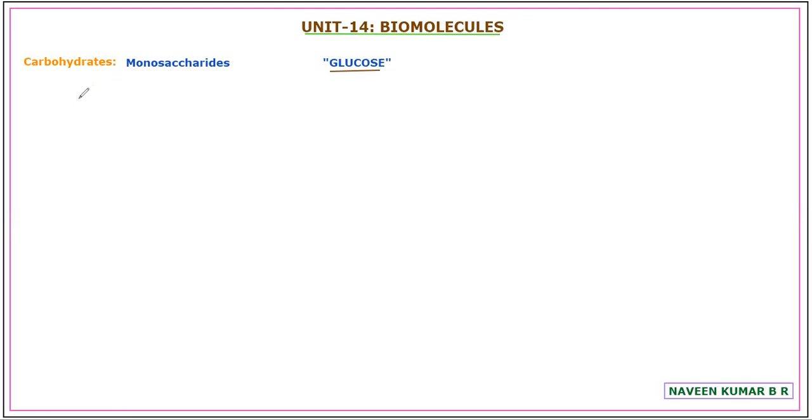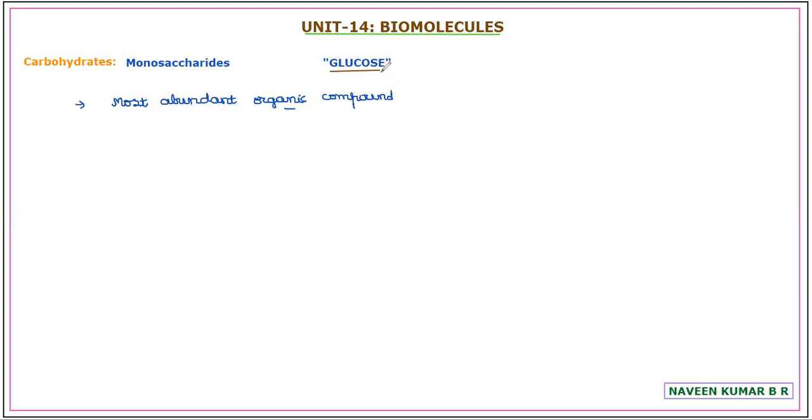Glucose is assumed to be the most abundant organic compound on the earth, as it is the building unit of starch, which is a reserve homopolysaccharide in all the plants. Glycogen, the reserve homopolysaccharide in animals, is also made up of glucose.